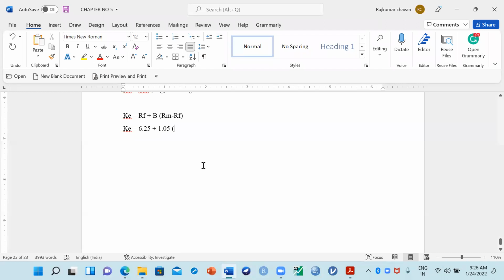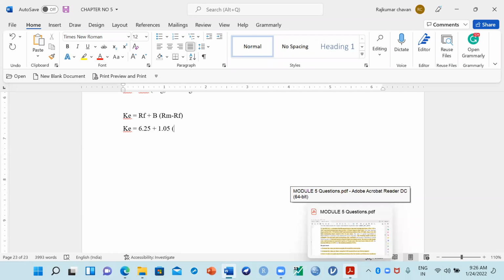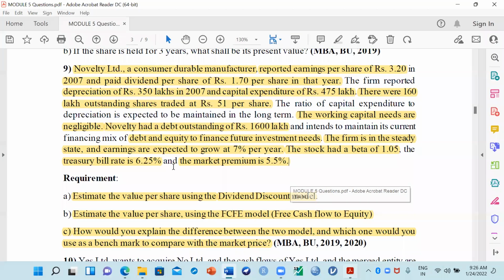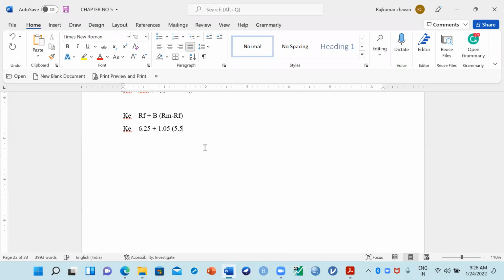What is RM minus RF? Can you tell me how much RM minus RF is? Is it given separately or do we need to calculate it here? How much is RM minus RF given? 5.5. Yeah, perfect. So it is 5.5. It's just simple. I think you must have got the answer already. What is the KE value now? Can you calculate directly and tell me how much it is coming? I will be waiting for your answer in the chat box.